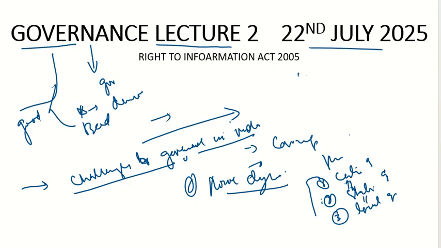For example, we have the local governance, we have the local bodies. What they need is funds. On funds, what are they dependent on? They cannot generate their own funds unless the state approves them to do so, or the center approves them to do so. So eventually they are dependent on the states. And we saw when we discussed local government that one of its drawbacks is that they are highly dependent on the states.